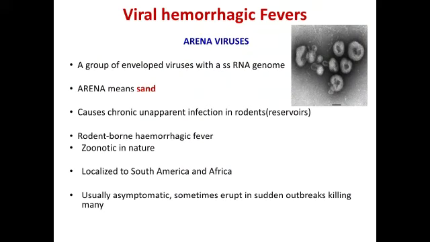Arenaviruses. They are a group of enveloped viruses which possess RNA as a genetic material. Arena means sand. It causes chronic unapparent infection in rodents, and they cause rodent-borne hemorrhagic fever, which is zoonotic in nature, and it is localized to South America and Africa. It usually causes asymptomatic infection and sometimes erupts in sudden outbreaks, killing many.